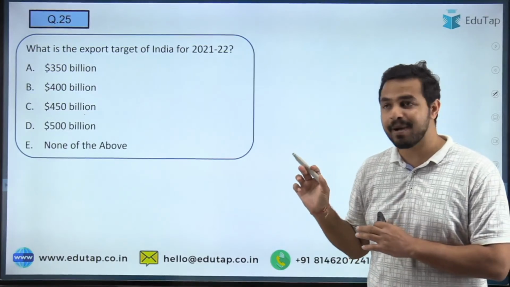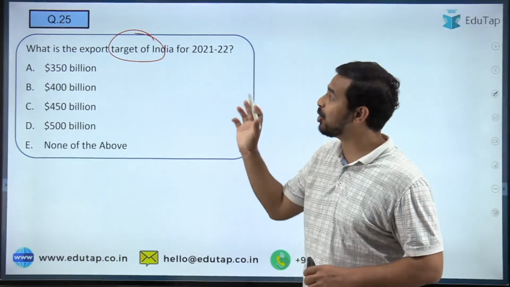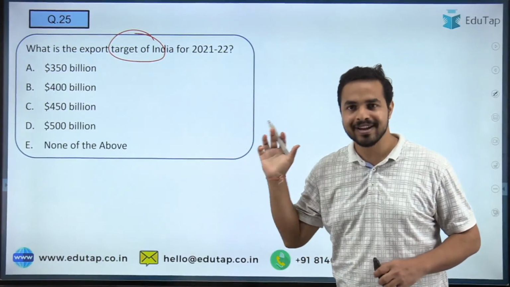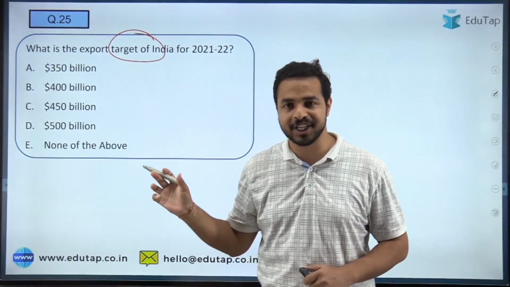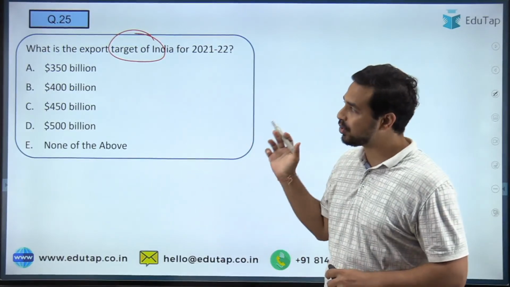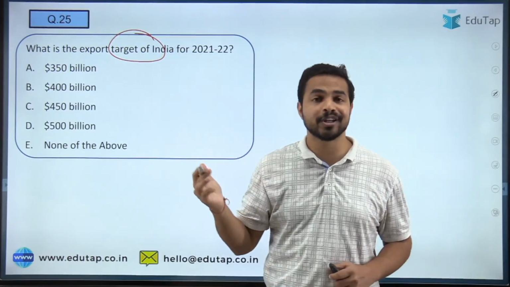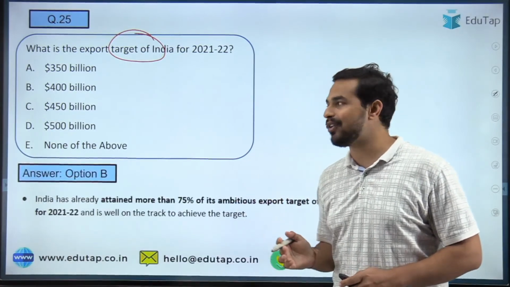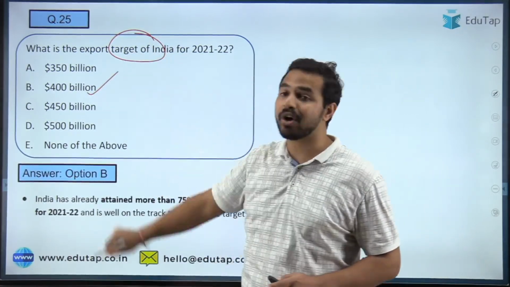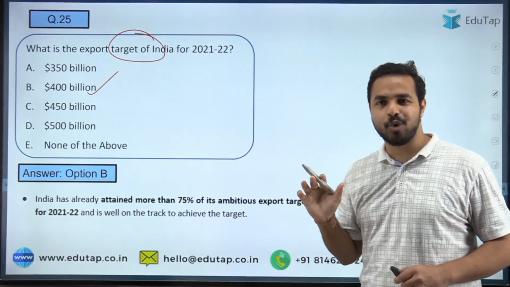अब अगला क्वेश्चन आता है आपका एक्सपोर्ट टारगेट के ऊपर. तो इंडिया का एक्सपोर्ट टारगेट क्या है फॉर द पीरियड 2021-2022? Let's see who will answer the question correctly here. India's export target as per economic survey 2021-2022 is it $350 billion, $400 billion, $450 billion, $500 billion, or none of the above? So here I am getting the right answer from the people here. Absolutely right, guys. The right answer is $400 billion. So Nilesh, Music, Ravi Shankar, Mega, everybody has answered the question correctly.